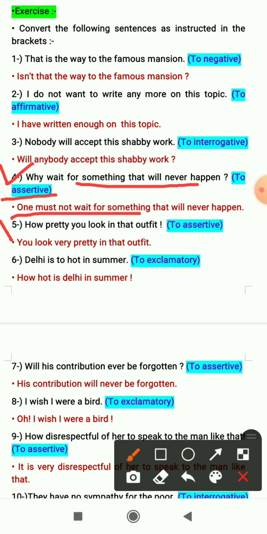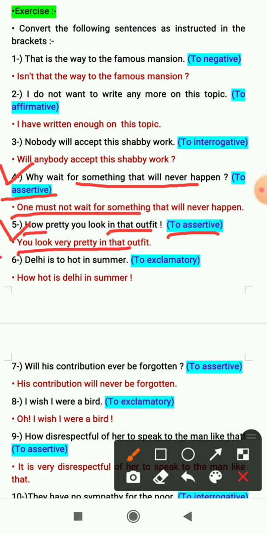Fifth sentence is, how pretty you look in that outfit. That is an exclamatory sentence and we have to change it to assertive. So when an exclamatory sentence changes to assertive, it will become a statement and we have to remove the words like how, oh. So now the sentence will be, you look very pretty in that outfit.